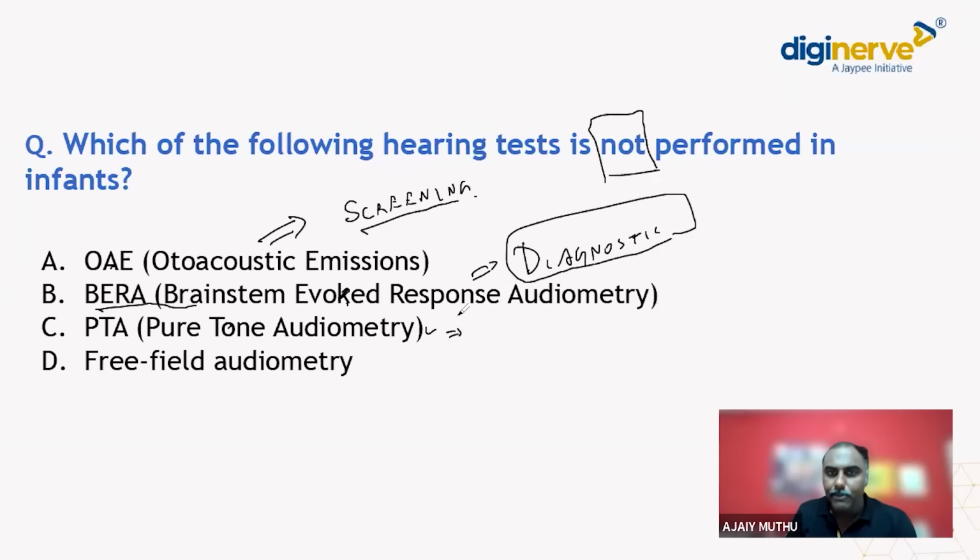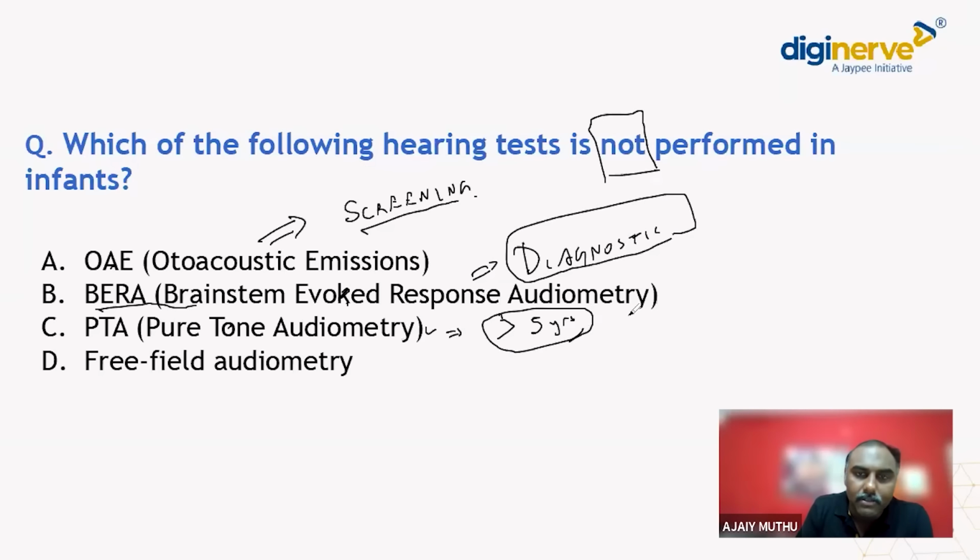See, again, pure tone audiometry is a test for hearing, but it can be done only after 5 years of age. Before 5 years of age, obviously the child is not going to cooperate, or the child is not going to respond back.